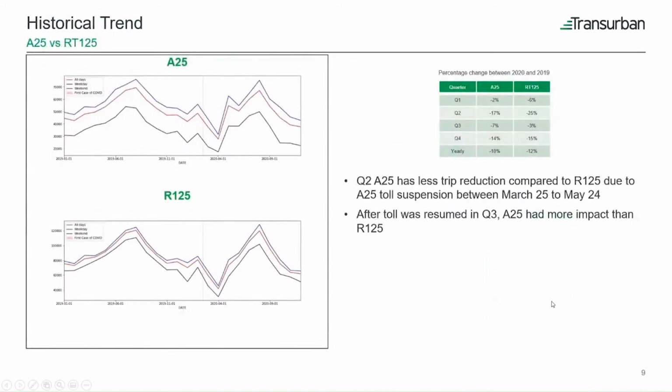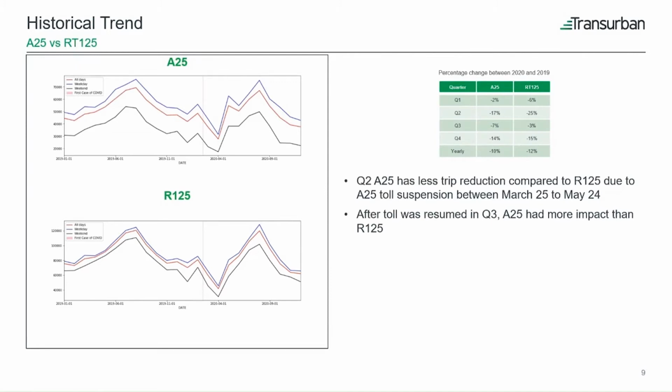Looking at the historical StreetLight volume trend on the A25 and 125 bridges, we can see that Q1 in 2020 was comparable to Q1 in 2019. But in Q2, we can observe 25% fewer trips on 125 and a 17% drop on A25, which is a toll bridge.